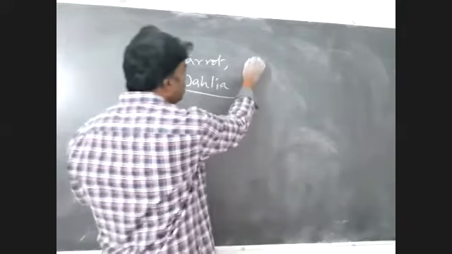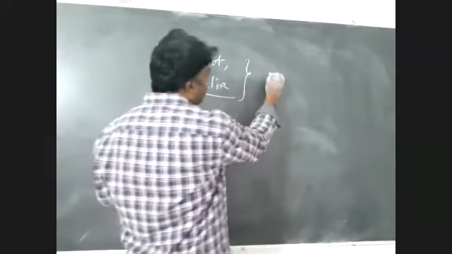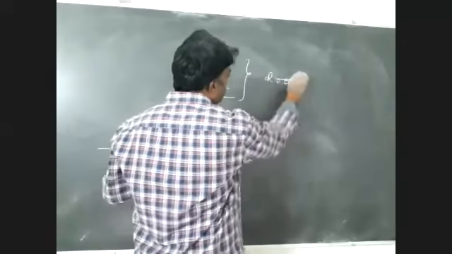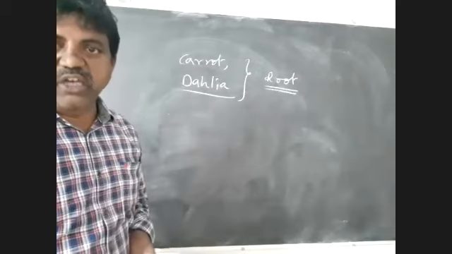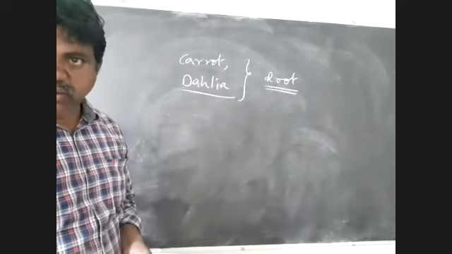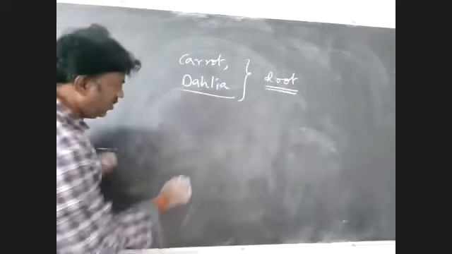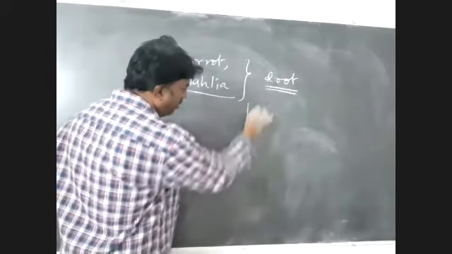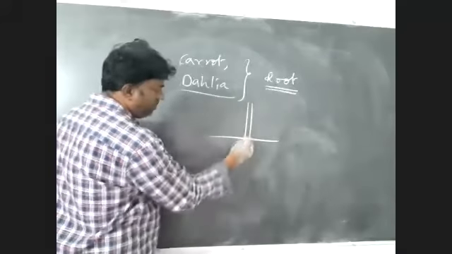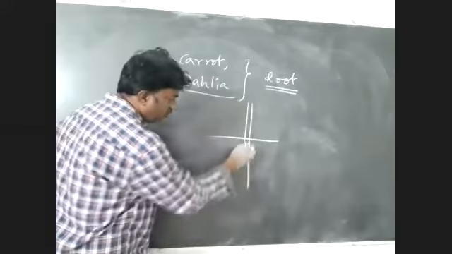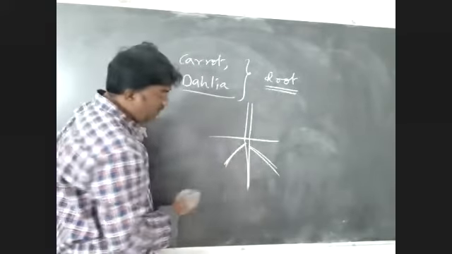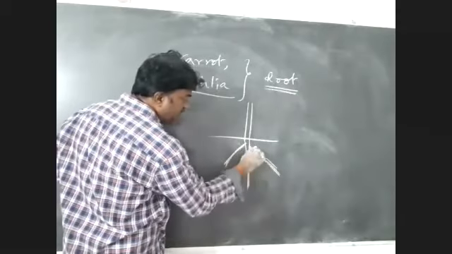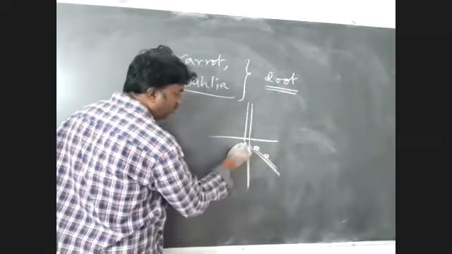In these plants, the root is involved in vegetative reproduction. Okay, in brief, look at this. This is the stem. This is the root. These are the lateral roots. So adventitious buds are developed on the root system.